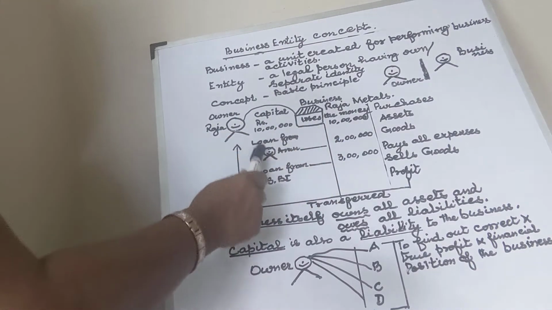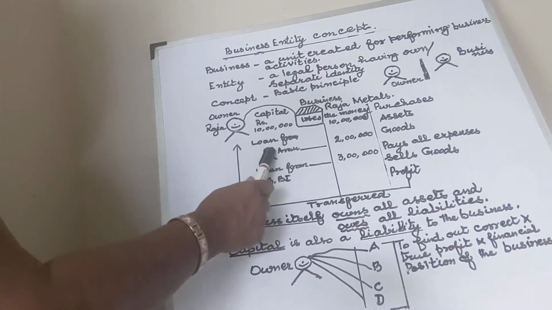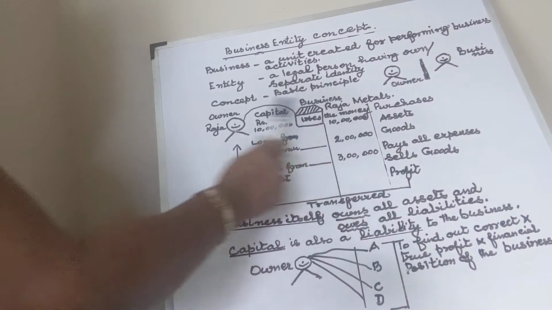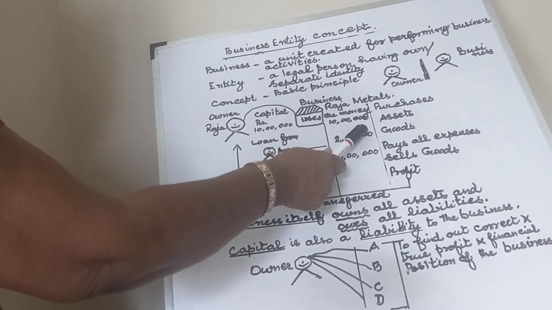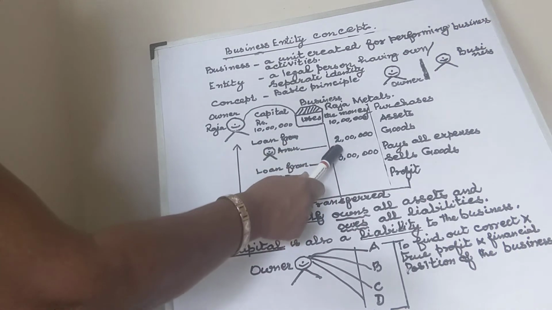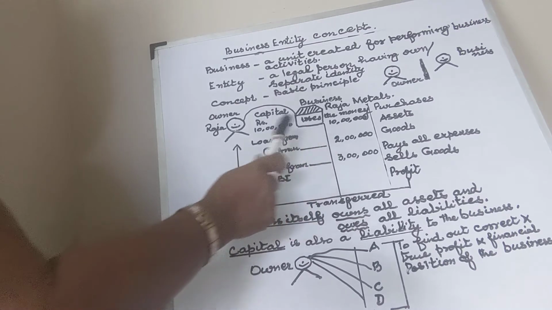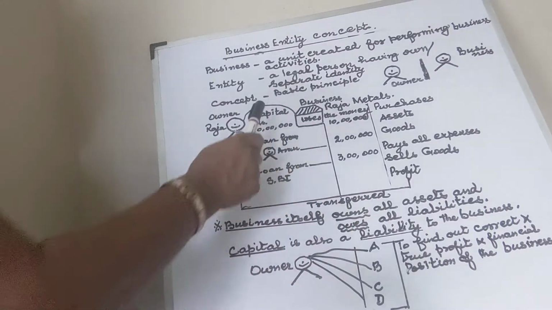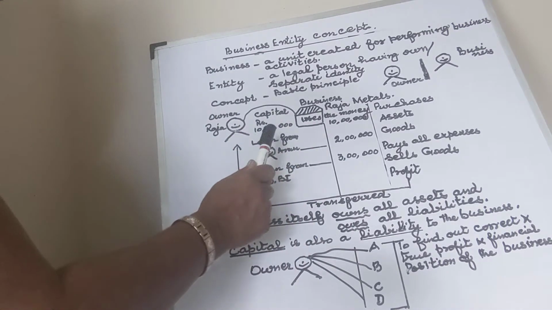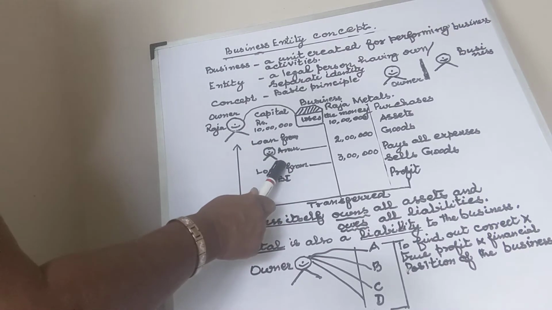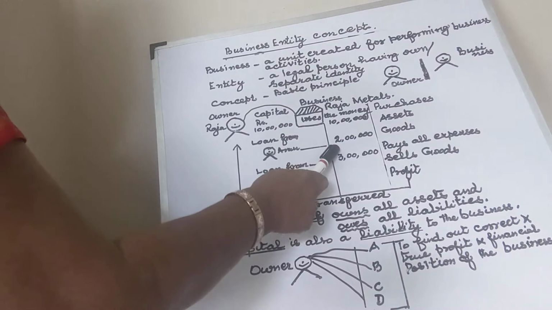Okay, and after some time, this fellow approaches his friend Arun, and he is giving money to this business, 2 lakh rupees, not to Raja, to the business again. Okay, the business is getting 2 lakh rupees again. Now the business is having a cash balance of 12 lakh rupees. Okay, whatever amount is invested by the owner is only called capital. Any money invested by other people is called a loan from those people. Clear? So now the business is having 12 lakh rupees.